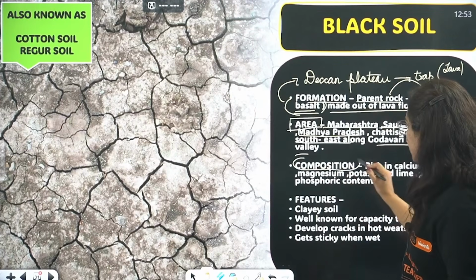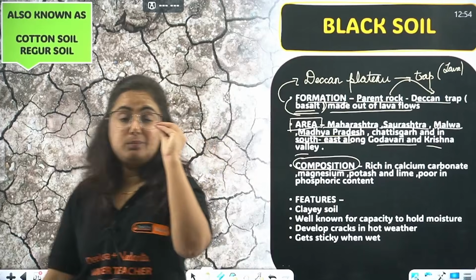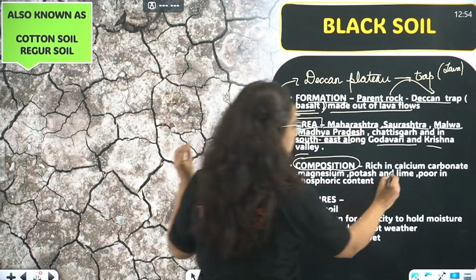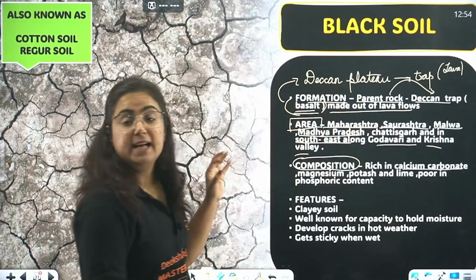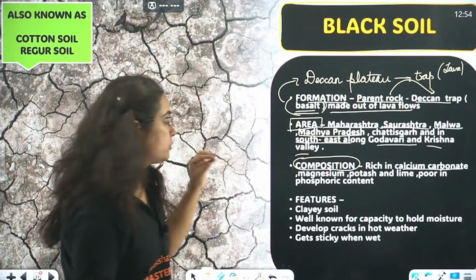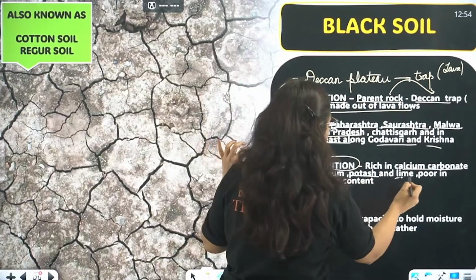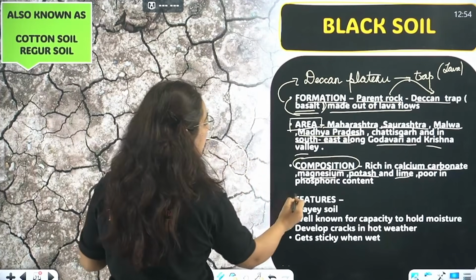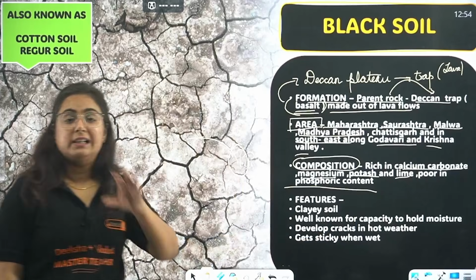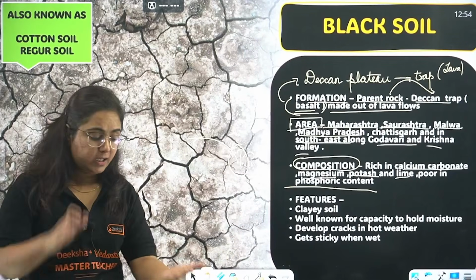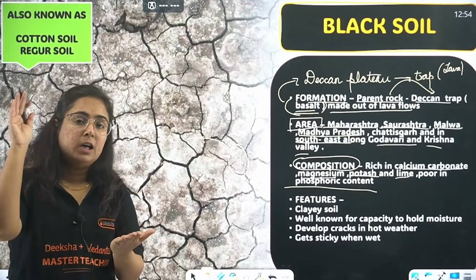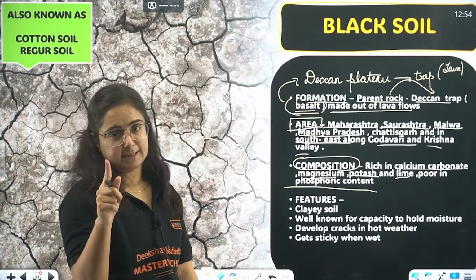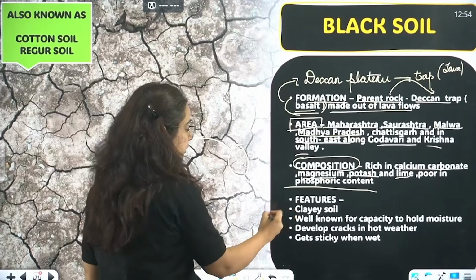Now come towards composition. Obviously, it is very different from alluvial soil. ठीक है? So it is rich in calcium carbonate. It is rich in what, बच्चा? It is rich in calcium carbonate. It is rich in magnesium. It is rich in potash and lime. But from that PPL, one thing is out. What is that first thing? Phosphoric content. It means that it lacks phosphoric content. It is rich in potash. It is rich in lime. It is rich in magnesium and calcium carbonate, but not one thing, that is phosphoric acid. Okay, then we have certain features.